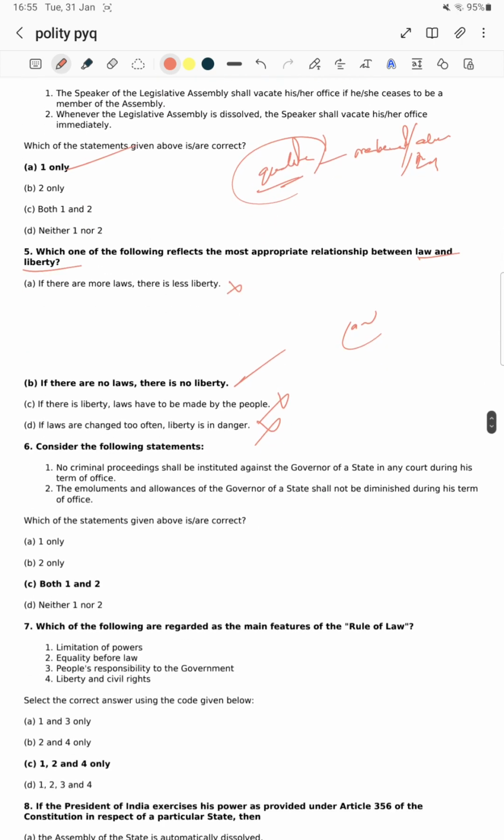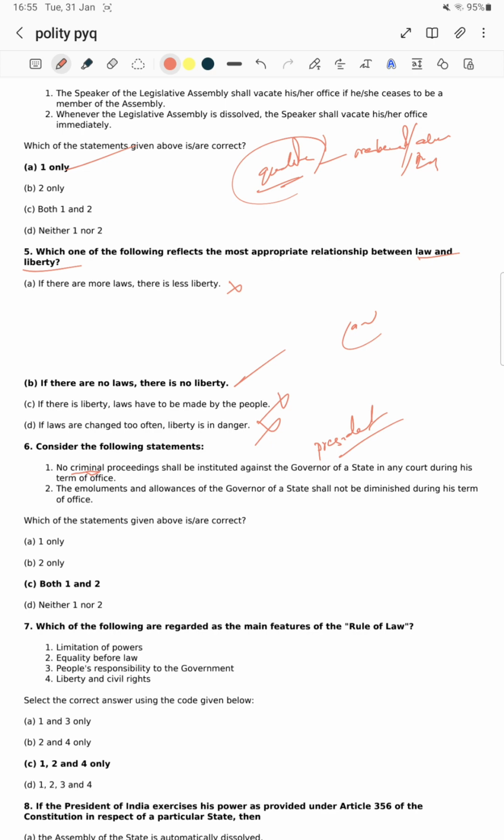Okay, next question. Consider the following statements. Which of the statements given above is correct? No criminal proceedings shall be instituted against the Governor. Criminal proceedings, this was the privilege, sir. Yes, no criminal proceedings shall be instituted against the Governor of a state in any court during his tenure of office. Governor and President are the same, sir, meaning no one can impose criminal proceedings while he is holding his office. So statement 1 is right.